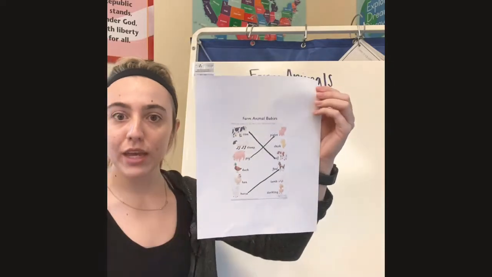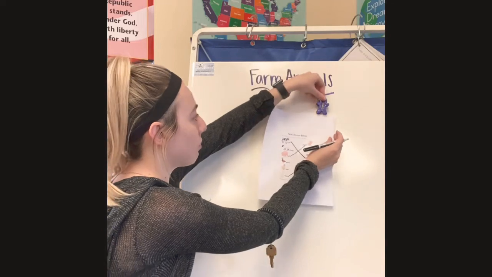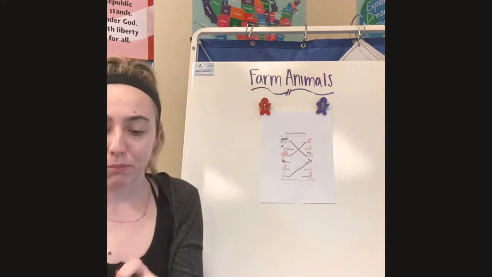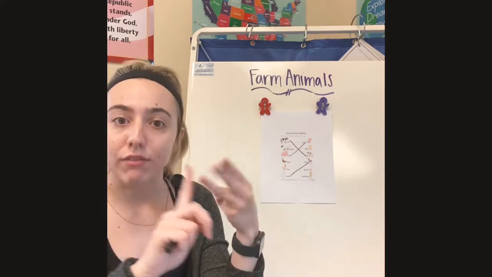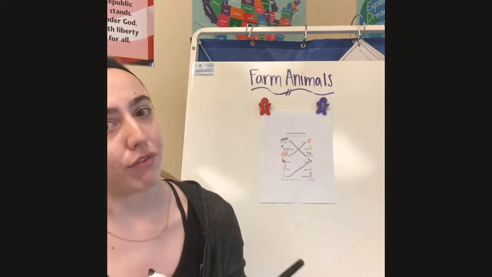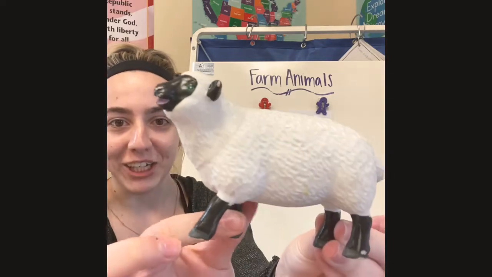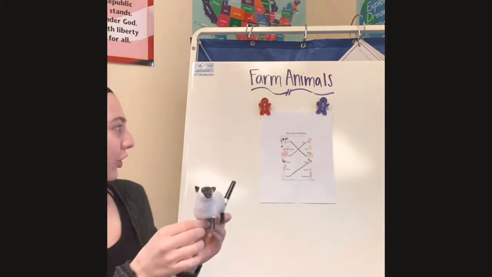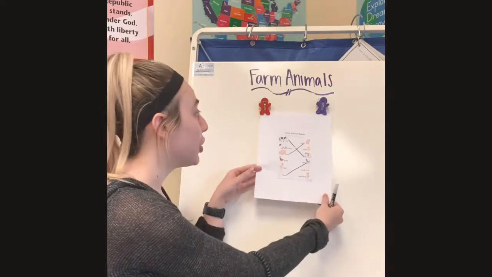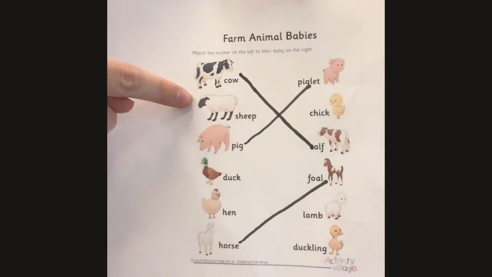Awesome job, friends. Now we have three animals and their babies, and we're going to move on and do our next three. Let me put my paper up here. Awesome job. We did a piglet, we did a calf, and a foal, right? Our next fun animal that lives on a farm is a what? They say baa. A sheep, right? With their curly white hair. So let's find our sheep. Can you all point to the sheep on the paper? Where do you see it? Right underneath the cow, right? Point to your sheep.